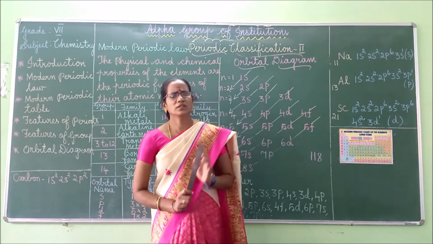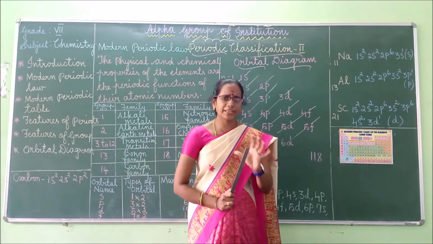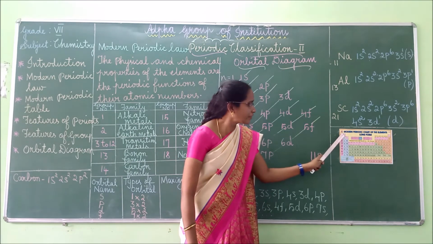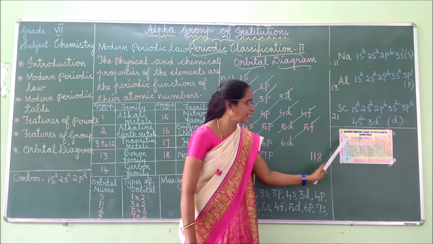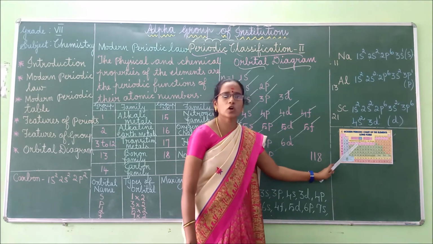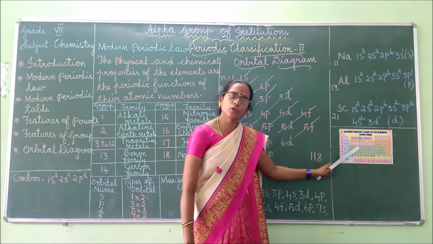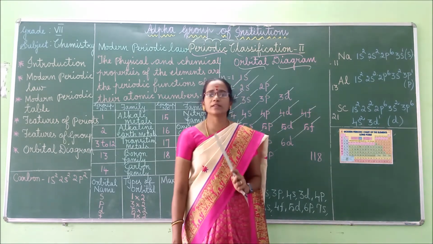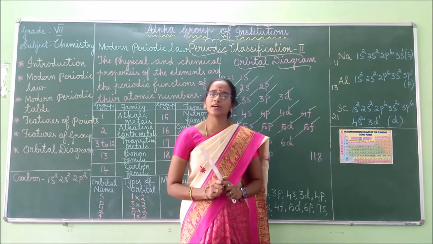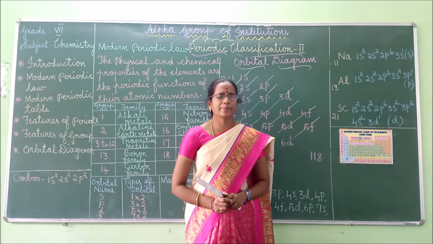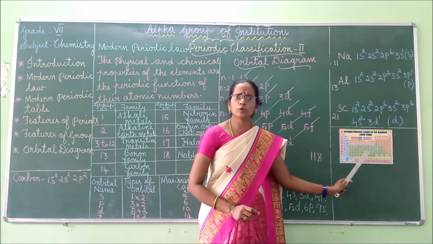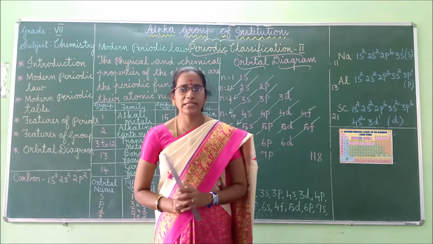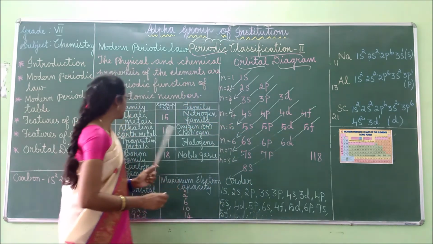The vertical columns in the periodic table, where the elements are present from top to bottom, are called groups. How many groups are present in the periodic table? 18 groups. Based on these groups, the elements are classified into various families. What are they? Let me see now.